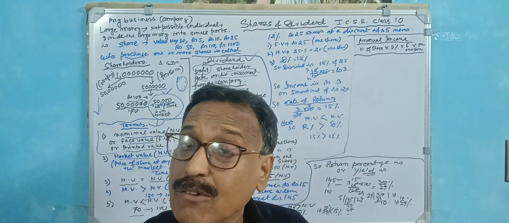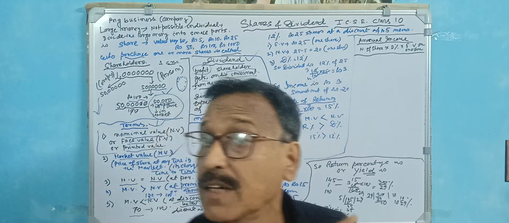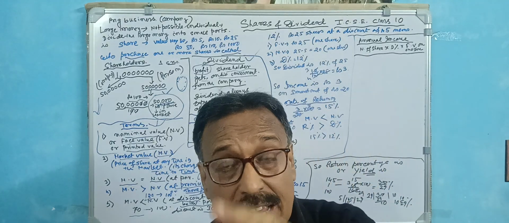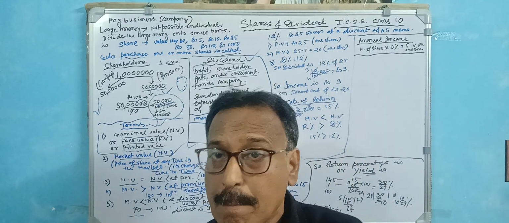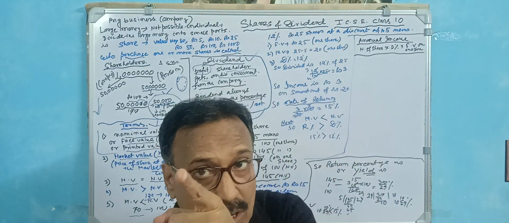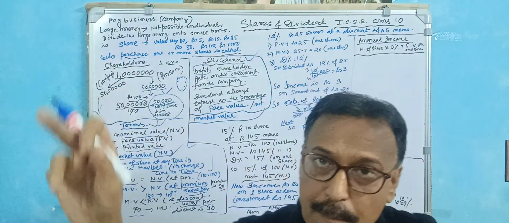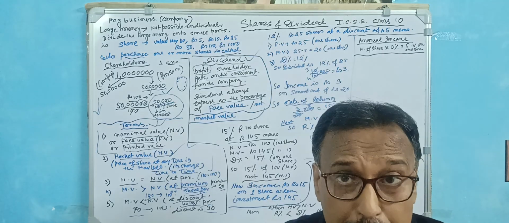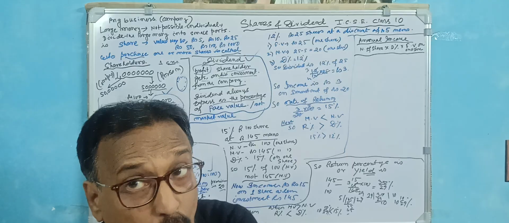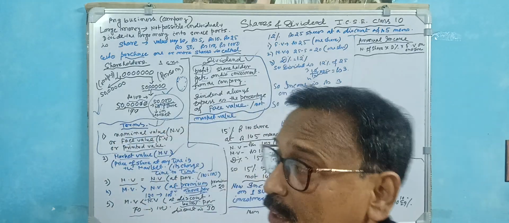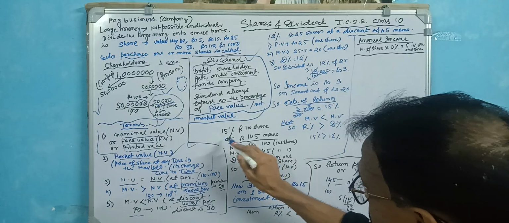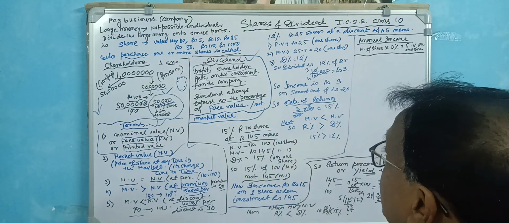Then the dividend is calculated on 100, not 150. That is a very important thing. The nominal value is 100, but you purchase one share from the market at 150. When the company declares the dividend percent, it is calculated on rupees 100, the nominal value, not the market value. That is very important. So, for example, 5% of a rupees 100 share.